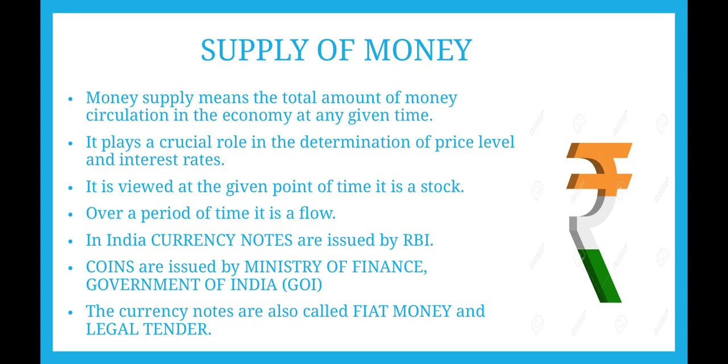Money supply refers to the amount of money which is in circulation in an economy at any given time, referred to as supply of money. So money supply is determined by the price level and interest rate. When money supply is viewed at a given point of time, it is termed to be stock, and when it is viewed over a period of time, it is termed to be flow.